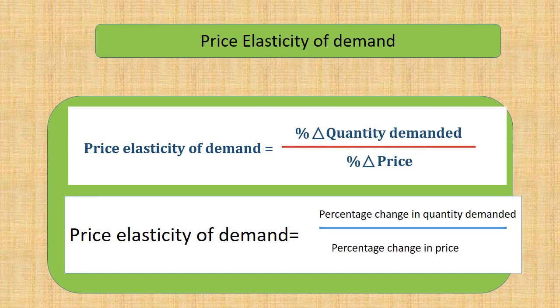The demand. We all know, according to the market price for some particular commodity, the particular quantity demanded may also vary. If the price increases, the quantity demanded may decrease. If the price decreases, the quantity demanded may increase. Like that, different changes may happen with the price changes in the market. Then from the price elasticity of demand, we are checking what will happen to the quantity demanded with this price change.